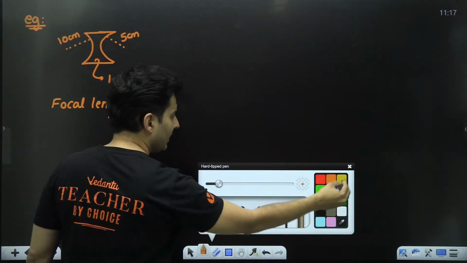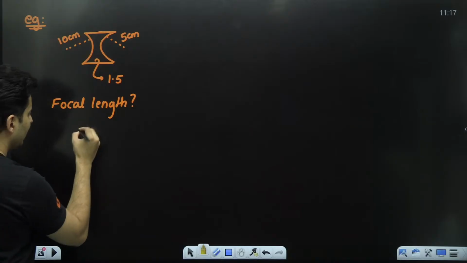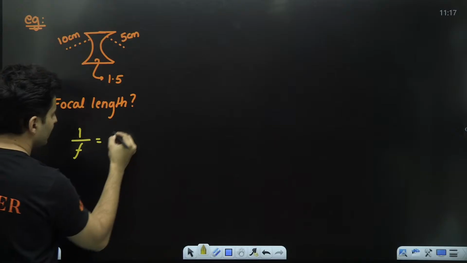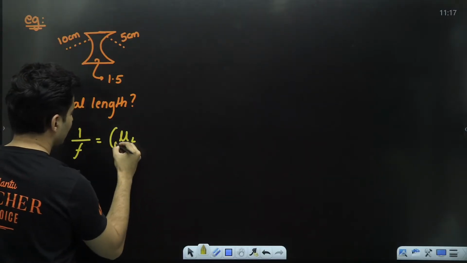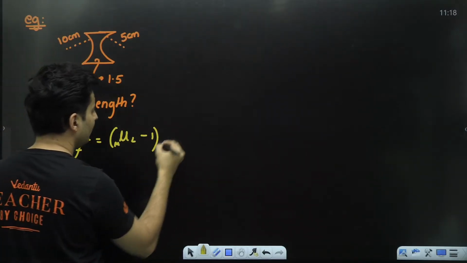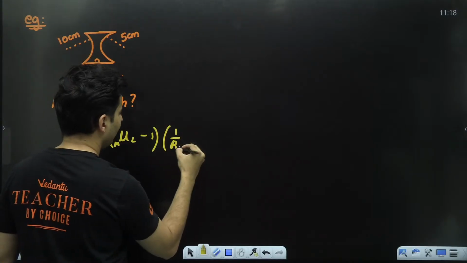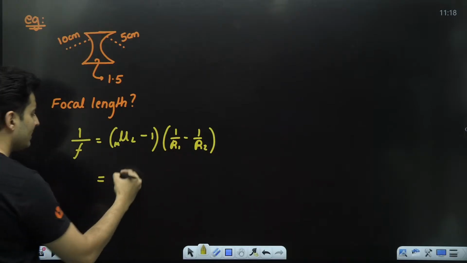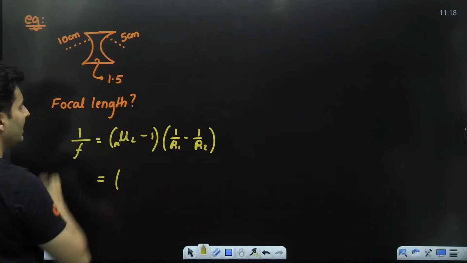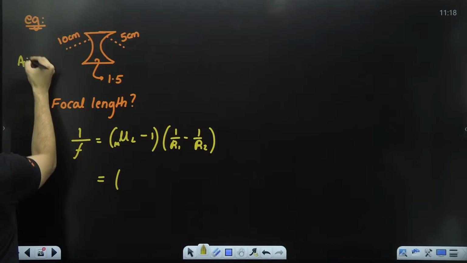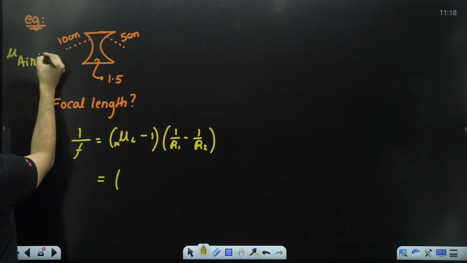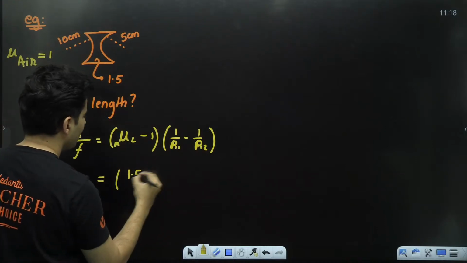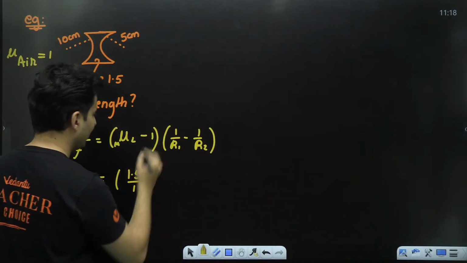It's not that difficult. So in order to find the focal length, the formula that we have is 1 by f is equal to mu, the lens refractive index with respect to the medium, minus 1, into 1 by R1 minus 1 by R2. Okay, fine, sir. What is the refractive index of the outside medium? It is air. If the outside medium is air, the refractive index of air is just 1. This will just become 1.5. You can just divide it by 1. It won't make a difference.